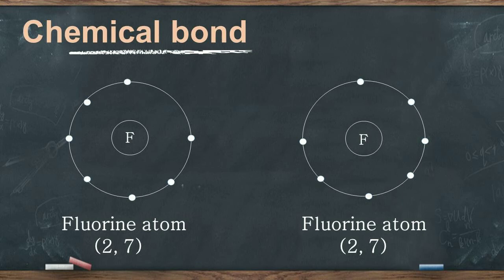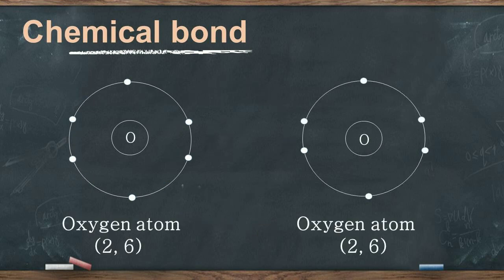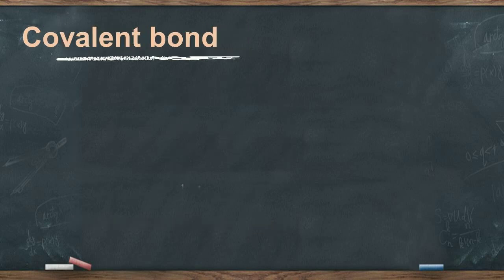So if they share 1 electron each, then their octet can be completed. So to complete the octet, each fluorine atom shares 1 electron with the other fluorine atom and forms a fluorine molecule, that is the F2 molecule. An oxygen atom has 6 electrons in its valence shell, which means to complete its octet, it requires 2 more electrons. So when 2 oxygen atoms come in contact with each other, they share 2 electrons each to complete the octet. And that's how an oxygen molecule is formed. This kind of bond formed by sharing of electrons is called a covalent bond. A covalent bond is always formed between two non-metals.